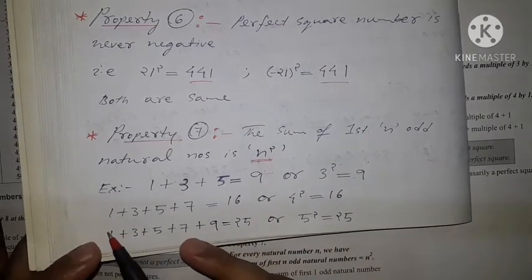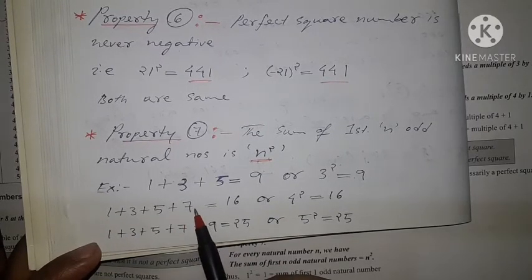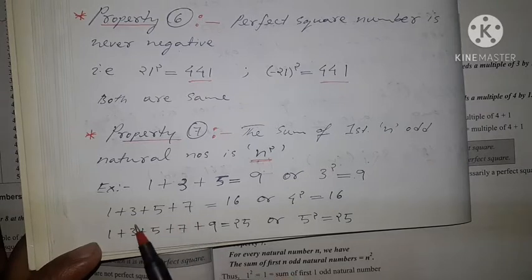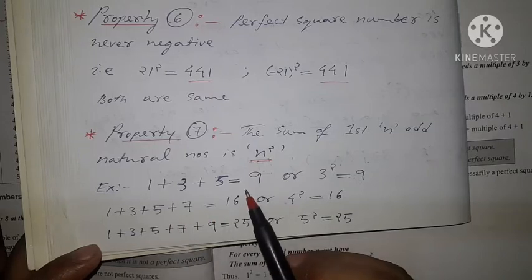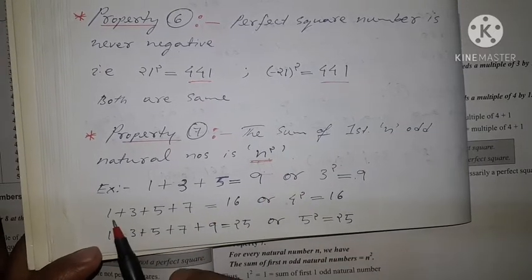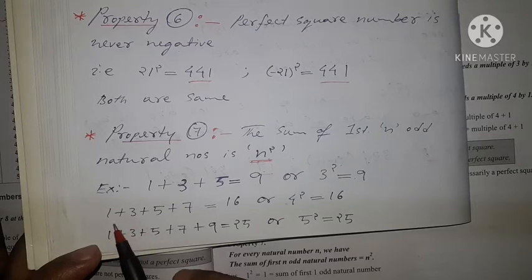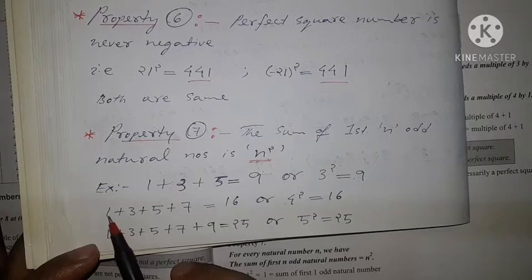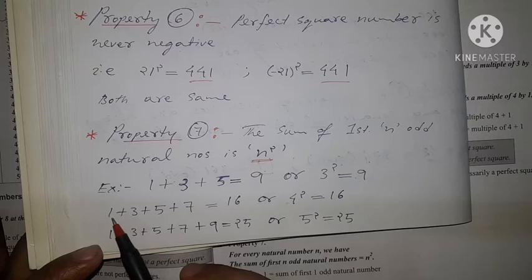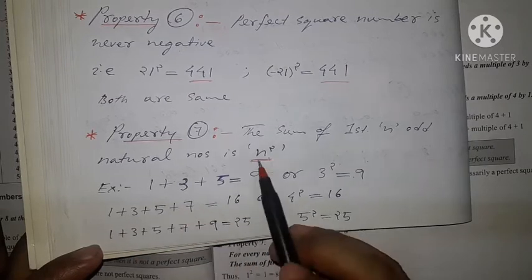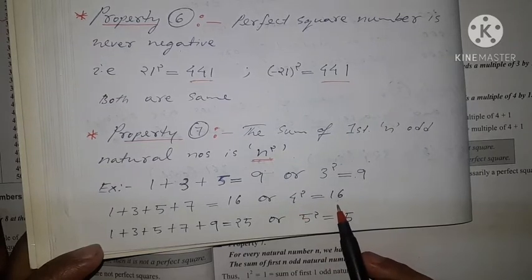Again, let us take another example. First 4 odd numbers. The numbers must be serial. You must take them in order. We cannot take 3, then 9, then 11. No, we have to take them serially from 1, 3, 5 like this. We have taken the first 4 odd numbers, that is 1, 3, 5, 7. When we add, we get 16. Again, according to the formula, how many odd numbers are there? 1, 2, 3, 4. So 4 square is also 16. So directly by using the formula, we can get the result.